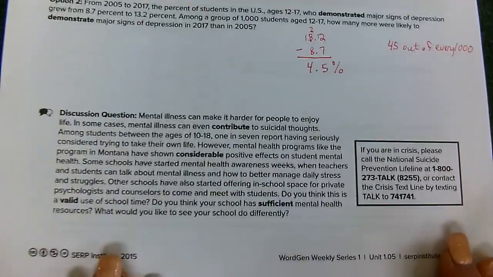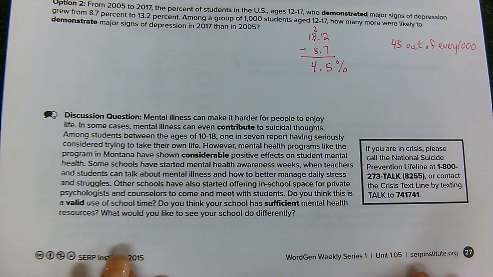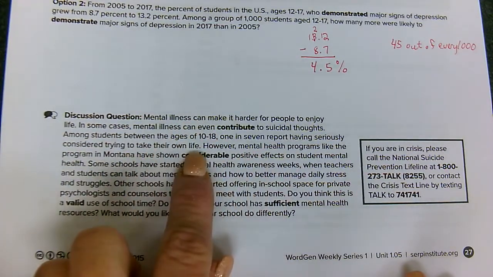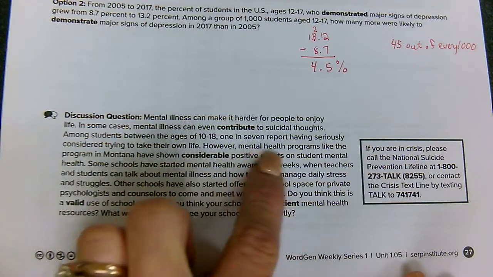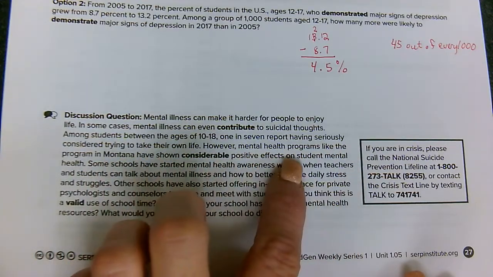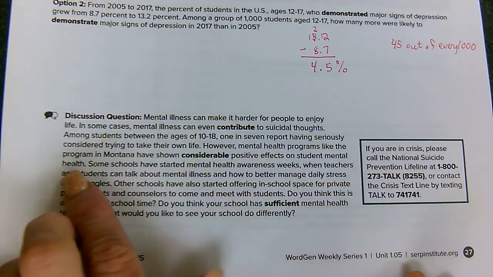So, discussion question. Mental illness can make it harder for people to enjoy life in some cases. Mental illness can even contribute to suicidal thoughts. Among students between the ages of 10 and 18, 1 in 7 report having seriously considered trying to take their own life. However, mental health programs like the program in Montana have shown considerable positive effects on student mental health.